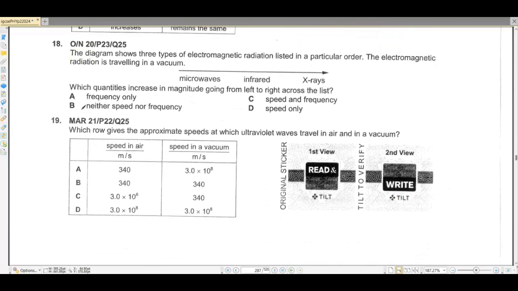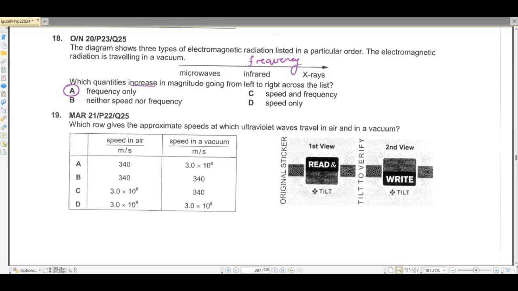Question number 18. The diagram shows three types of electromagnetic radiations listed in a particular order. The electromagnetic radiation is traveling in the vacuum. Which quantities increase in magnitude going from left to right across the list? Okay. When you are moving from left to right, तो increase जो होता है that is frequency. ठीक है? Because left to right, your wavelength is decreasing. So A is our correct option, frequency only. Speed remains the same, ठीक है, throughout the EMS.